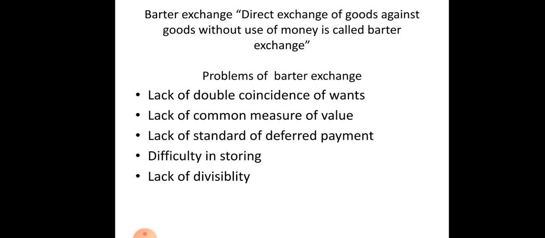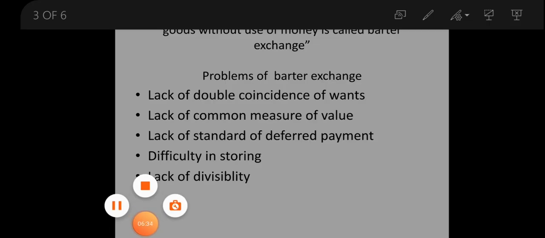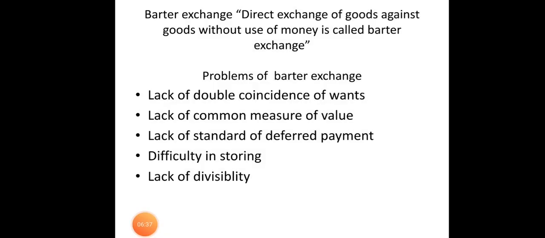Then the next one is lack of standard of deferred payment. Here the major problem is borrowing and lending. For example, we can't borrow goods. Satisfaction value is not there, and trust is lacking before the invention of money. It is difficult to engage in a contract which involves future payment due to the lack of a satisfactory unit. So future payments are stated in terms of specific goods and services.